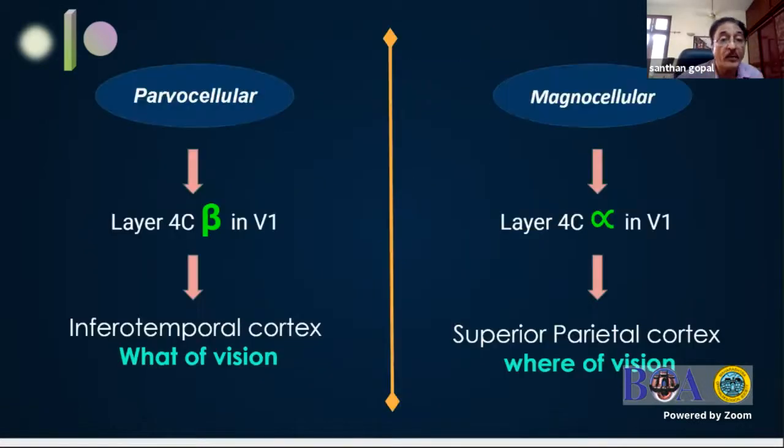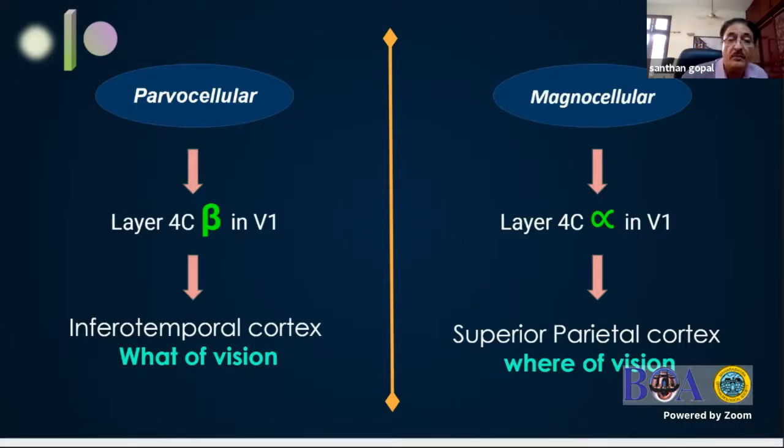So you can see that the parvocellular cells go to layer 4C beta in V1, whereas the magnocellular cells go to 4C alpha in V1. From there, they again diverge. The parvocellular cells mainly go to the inferotemporal cortex, or the "what" of vision, whereas the magnocellular cells go to the "where" of vision, which is the superior parietal cortex.